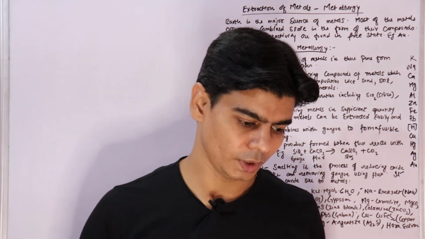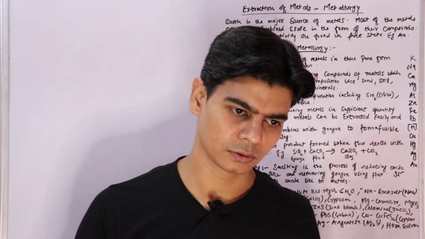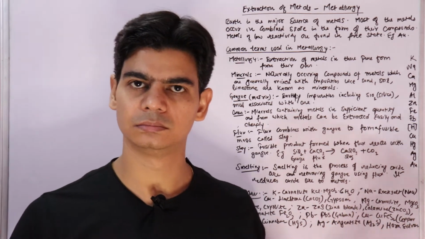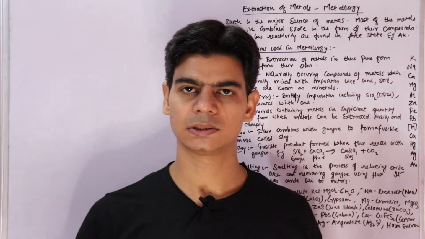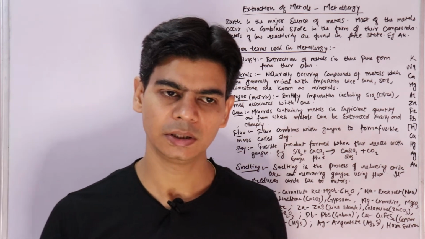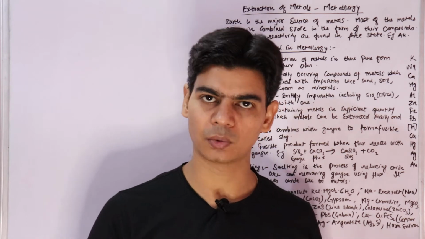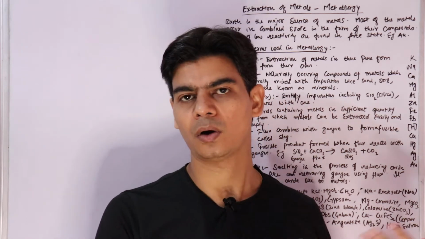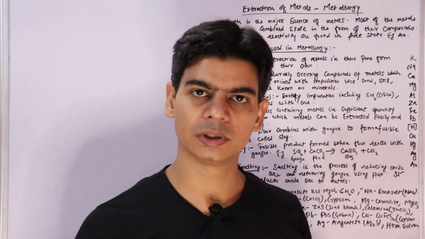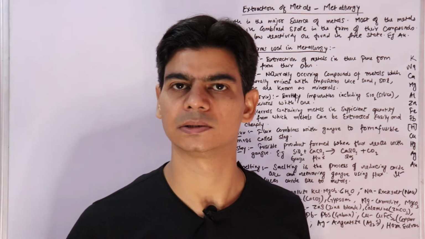We know metals are reactive in nature. By reactive we mean that if we place metals in open air, they will start reacting with their surroundings, with surrounding gases, oxygen, everything. Similarly, if they are present in seawater they will also start reacting with their surroundings. So metals are generally found in their combined state in the sea or in the earth's crust. These combined states of metals we generally call compounds of metals.